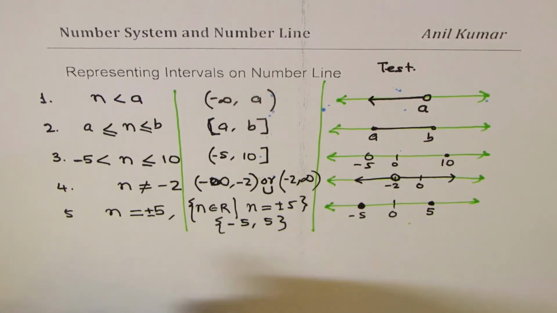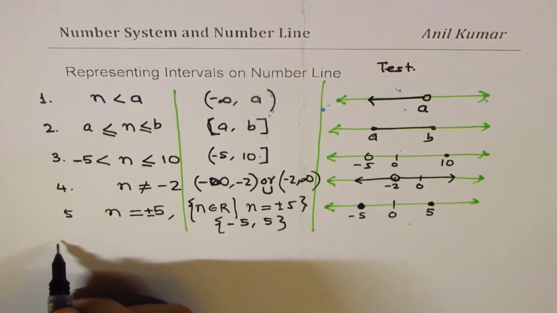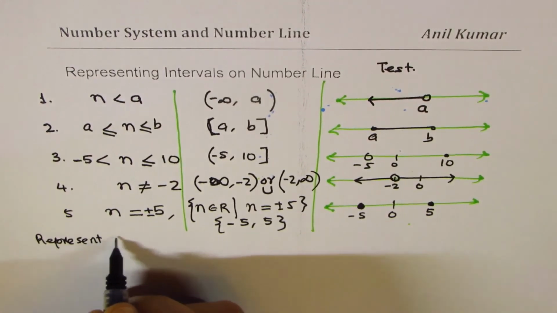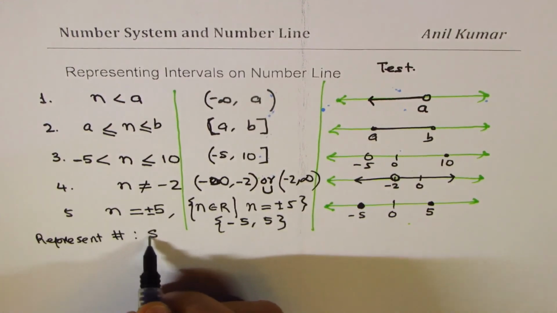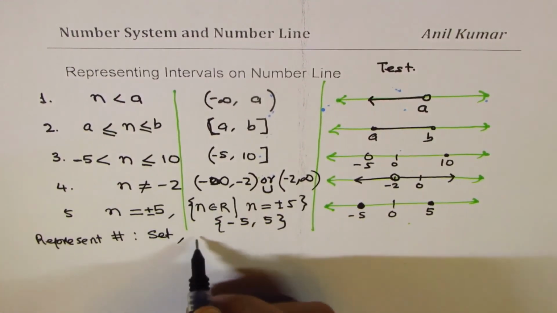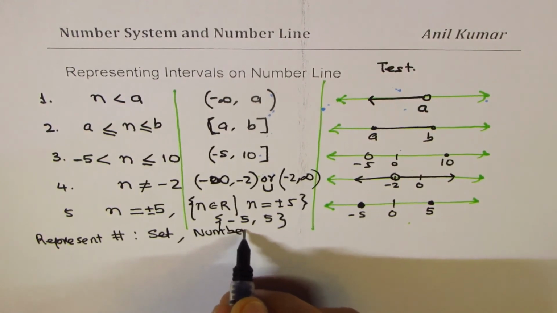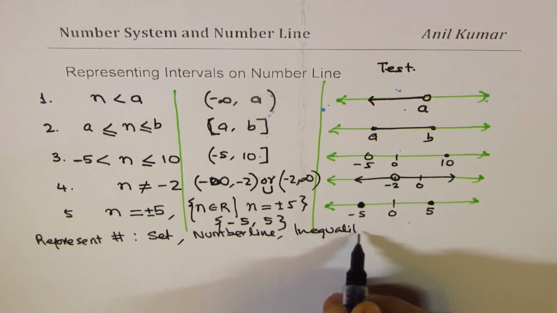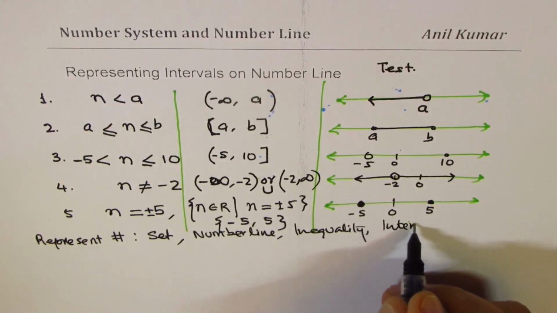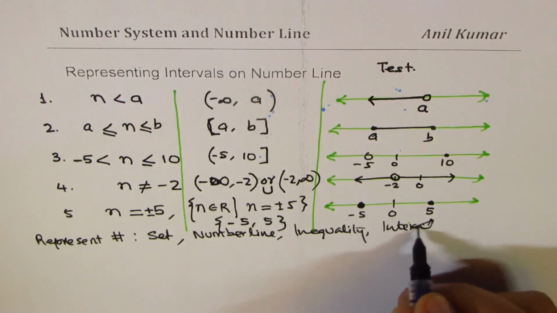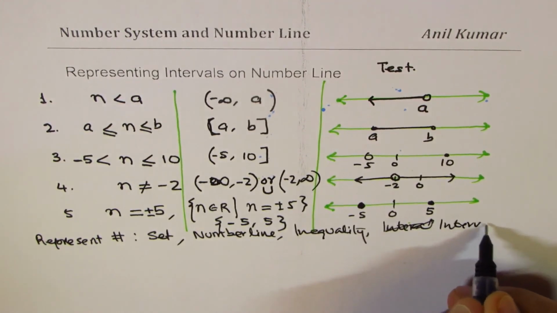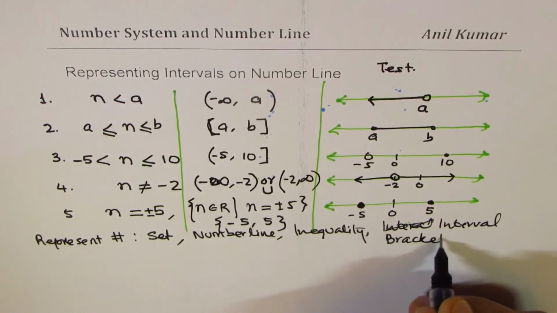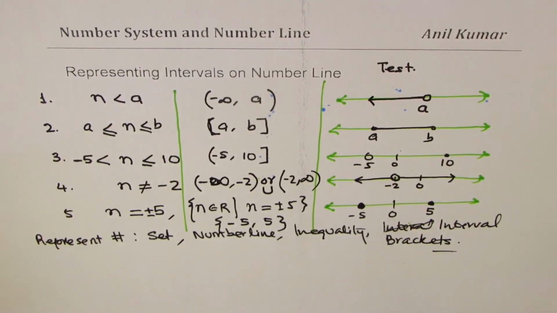So what we learned here is how we represent numbers: we could have set, we could have number line, we could do inequality or interval notation. We also say bracket notation. So I hope that makes sense.